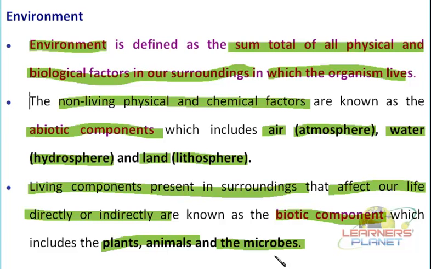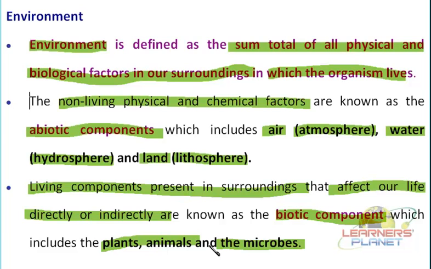These abiotic and biotic components interact and communicate with each other. They use up resources and return them back to the surroundings, and in this way they are able to maintain a balance in the environment. For example, animals use oxygen, oxidize the food and release carbon dioxide.